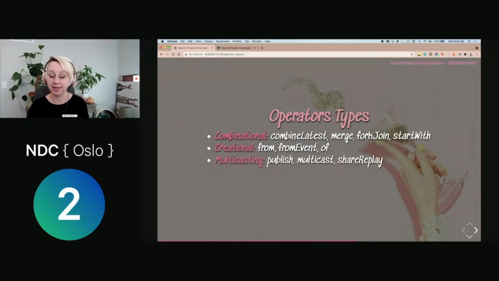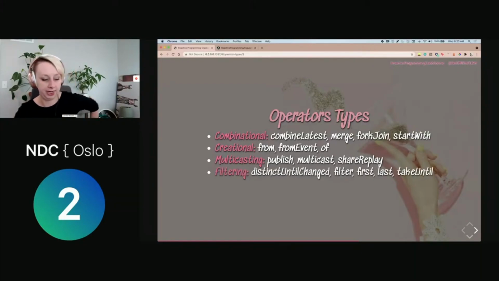We have multicasting. These are helpful. We're not going to touch on it super in depth today, but it's good to be aware of how you can handle situations where you might need a value of an observable in multiple different areas, but you don't want to re-execute that subscription context every time. So we've got tools or operators available to us to help with what we call multicasting, which is kind of where you can share these values without re-executing that context.